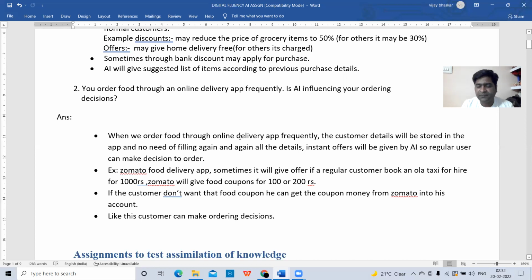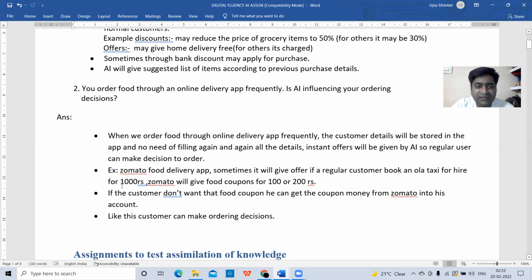When we order food through an online delivery app frequently, the customer details will be stored in the app and there is no need of filling in all the details again and again. Instant offers will be given by AI, so a regular user can make a decision to order. Here, whenever you are frequently ordering in a particular online food ordering app, that is Zomato or Dunzo or Swiggy, the app will automatically identify you as a regular customer and instantly give you an offer in the price of the item you ordered.